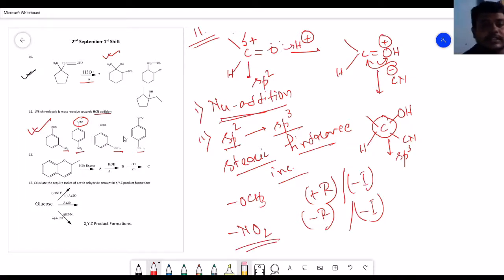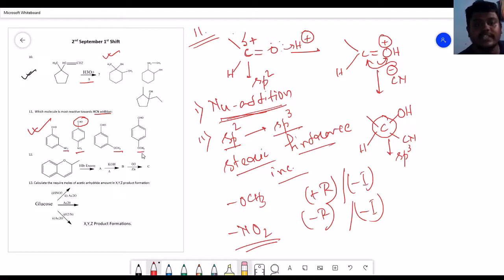So when you consider nucleophilic addition, the first thing that comes to our mind is how electrophilic this carbon is in nature, and that is entirely described by its substituents. Here you have the NO2 group, which will show an electron withdrawing effect, and when it shows the electron withdrawing effect, the carbon becomes more electropositive and the nucleophilic addition becomes more spontaneous.